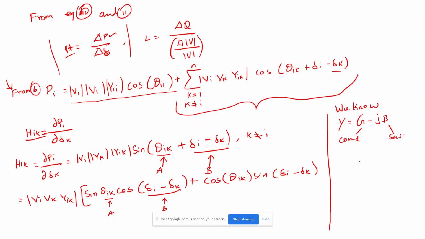If you see in the angle, this will be your G, this will be your B, and this will be your Y. So this is the conductance, this is the susceptance, and this is the admittance.